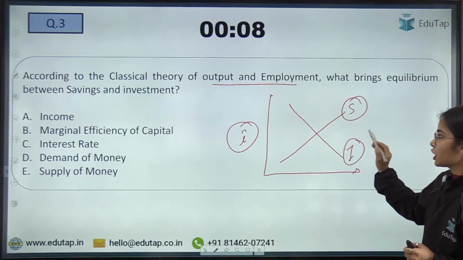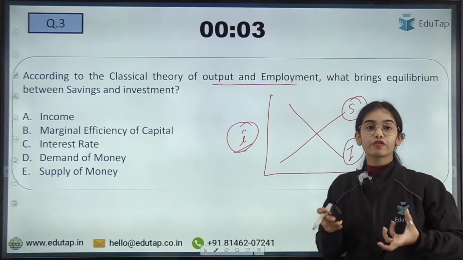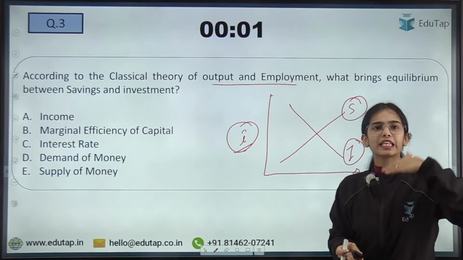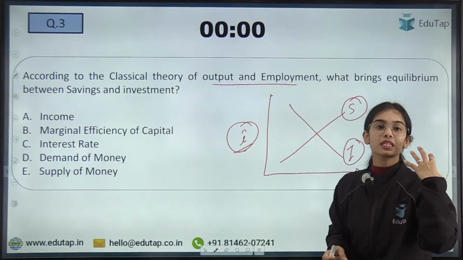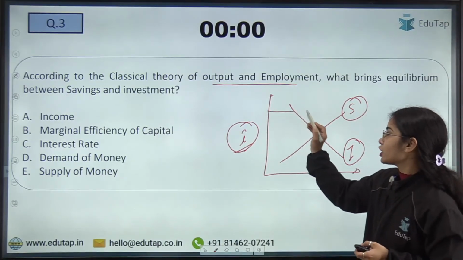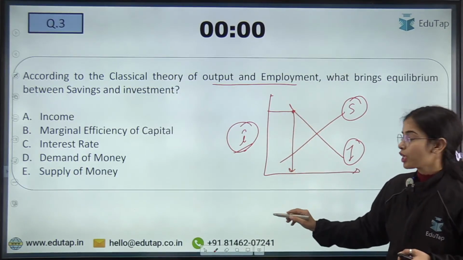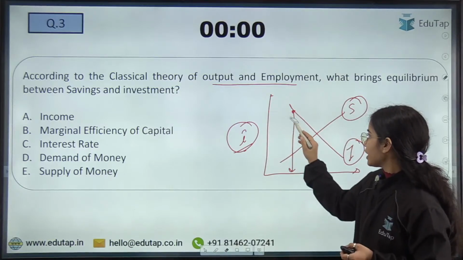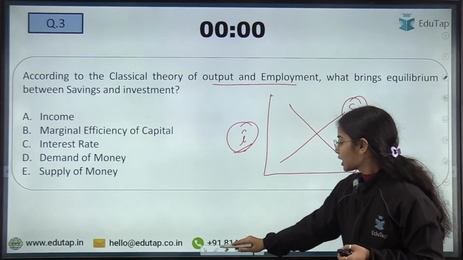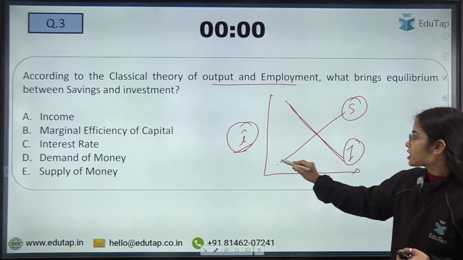So as per the classical theory, it is the interest rate that brings the equilibrium between saving and investment. As the interest rate is increasing, you also save more. If you are getting 9%, 10%, 12% interest rate, you will save more of the money. At the higher interest rate, you will want to take fewer loans, so you will invest less. So with the high interest rate there is less investment, but there is more saving.